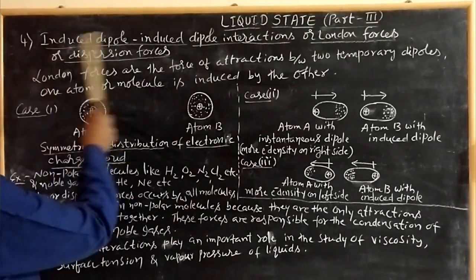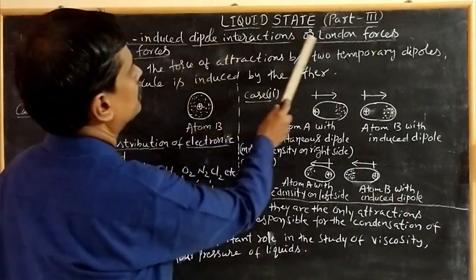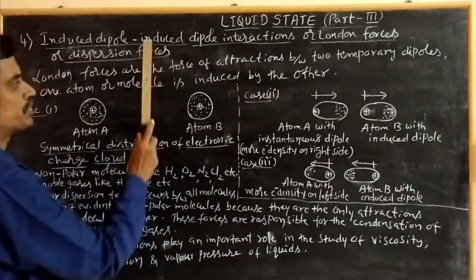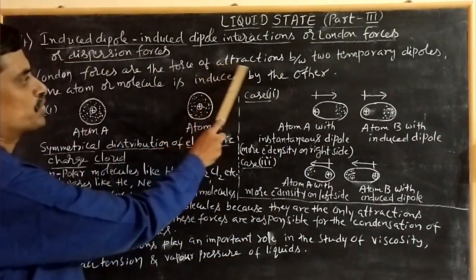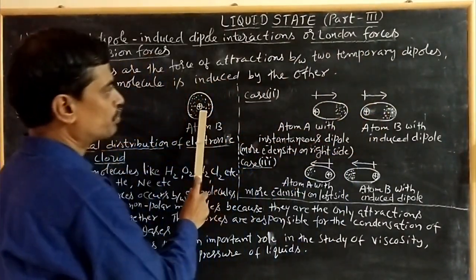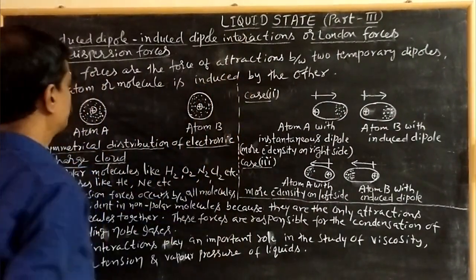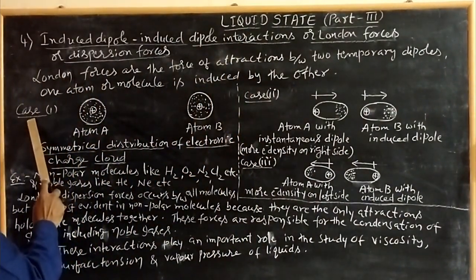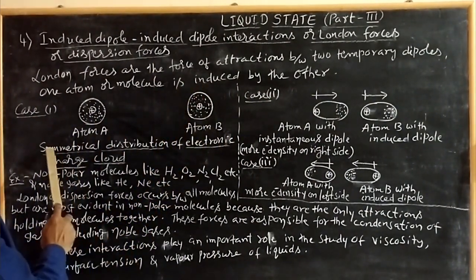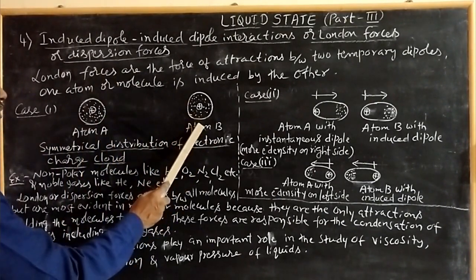The last type of interaction, the fourth one, is induced dipole-induced dipole interactions, called London forces, named after the scientist in London, or dispersion forces. London forces are the force of attraction between two temporary dipoles. These two are initially temporary dipoles. One atom or molecule is induced by the other. So this is case 1. In case 1, atom A and atom B are far apart. Then there is a symmetrical distribution of the electronic charge cloud in atom A and in atom B.